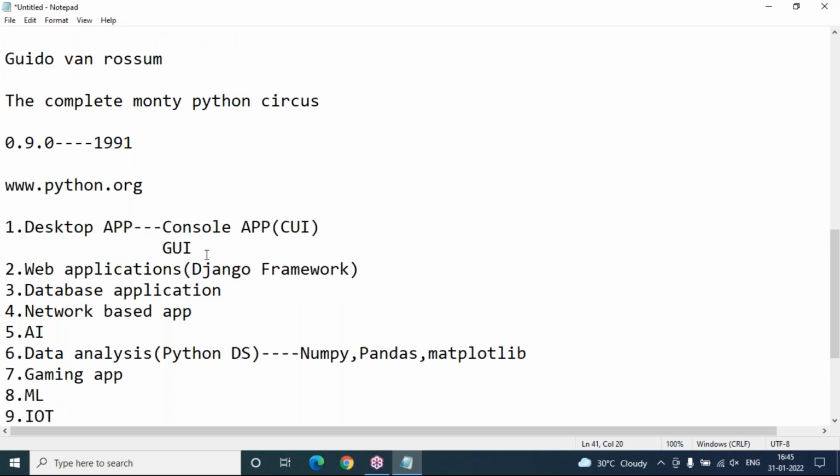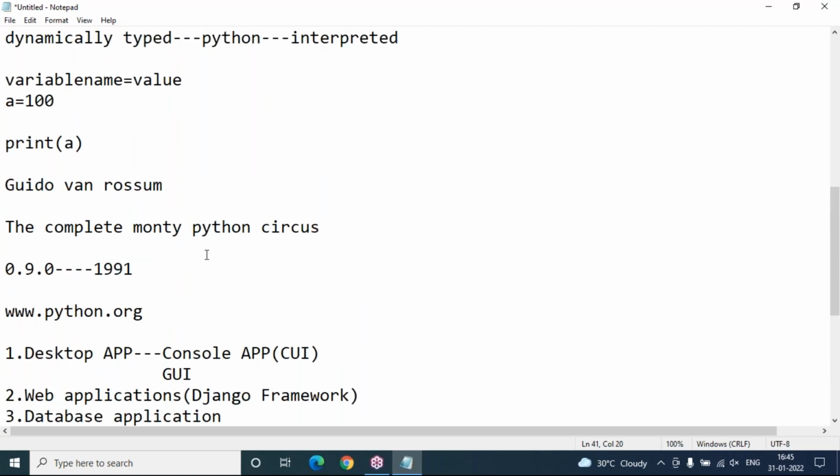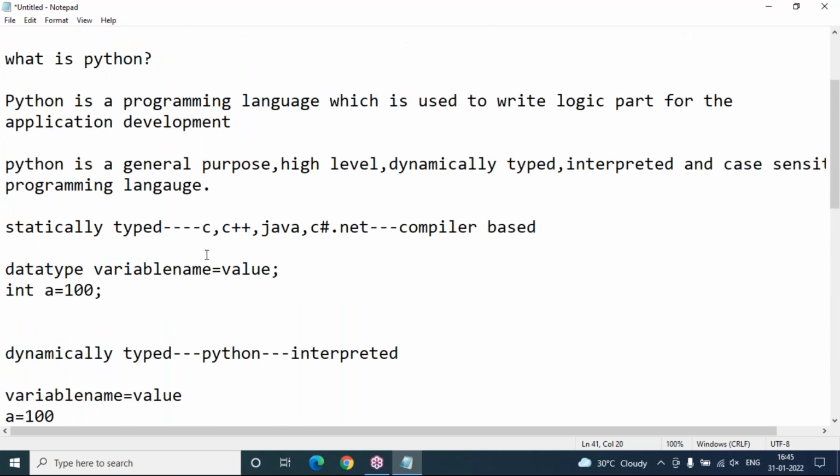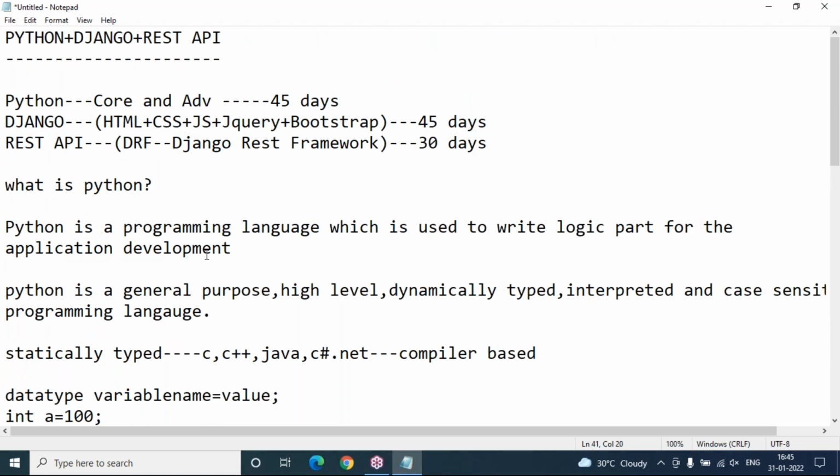And you know why Python became one of the popular and most recommended languages in real-time environment? There are two reasons. One reason is from the student and learner point of view. That is, Python syntaxes are very simple and easy to understand by anyone.